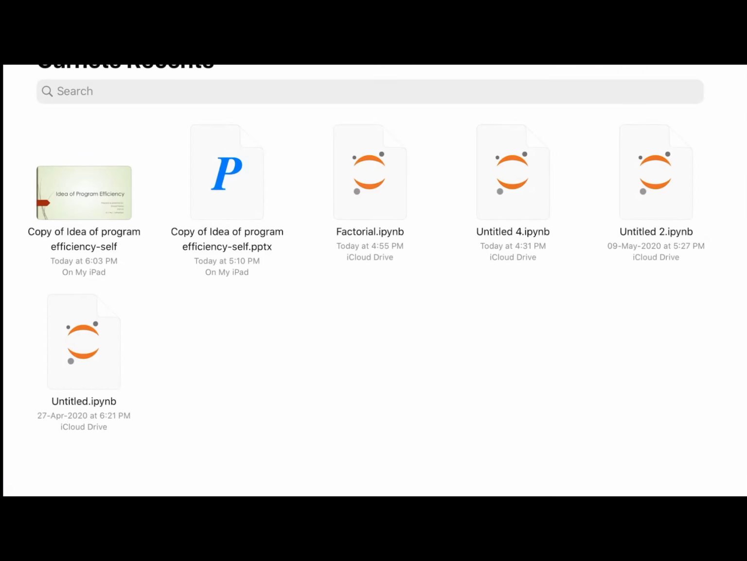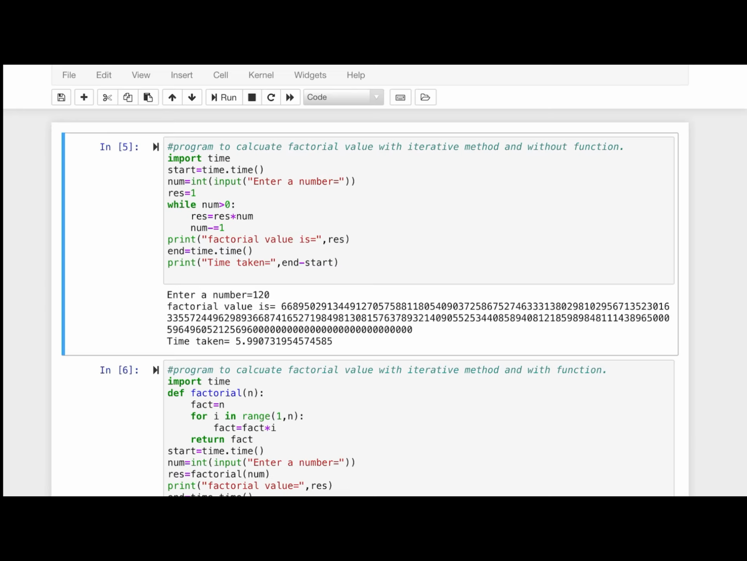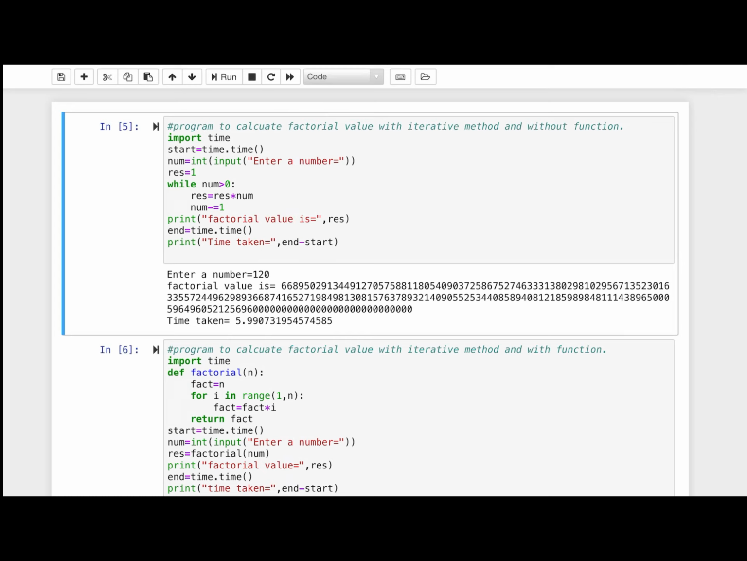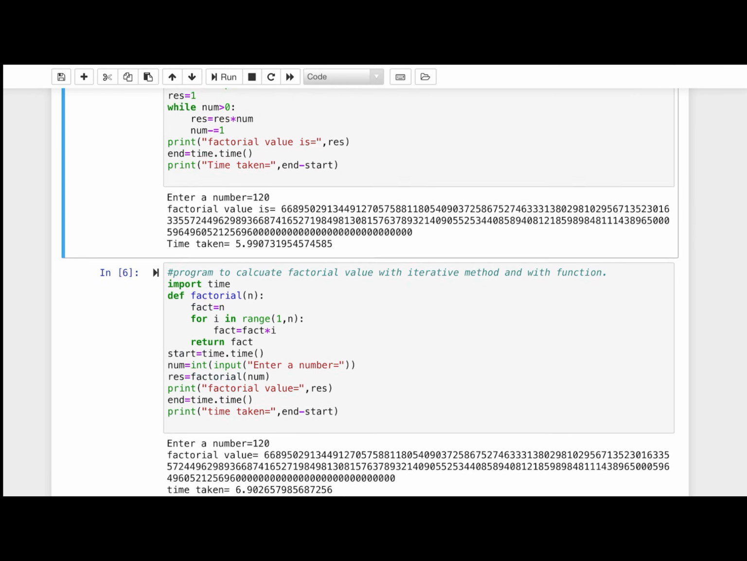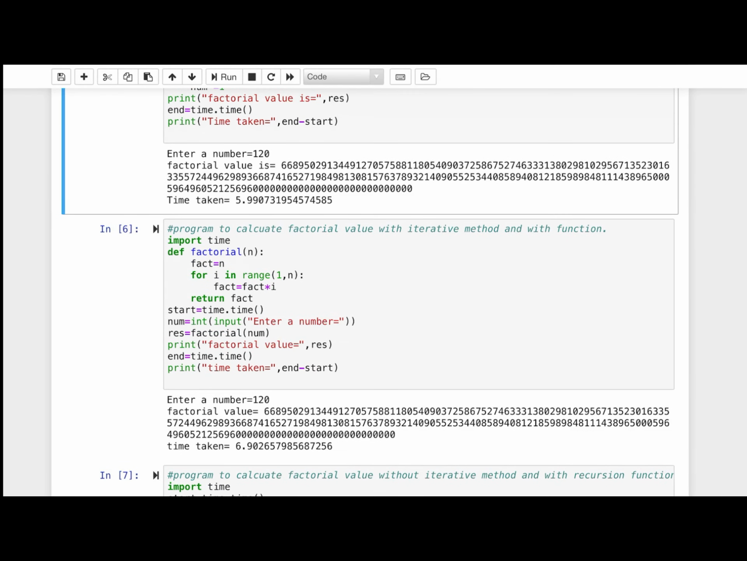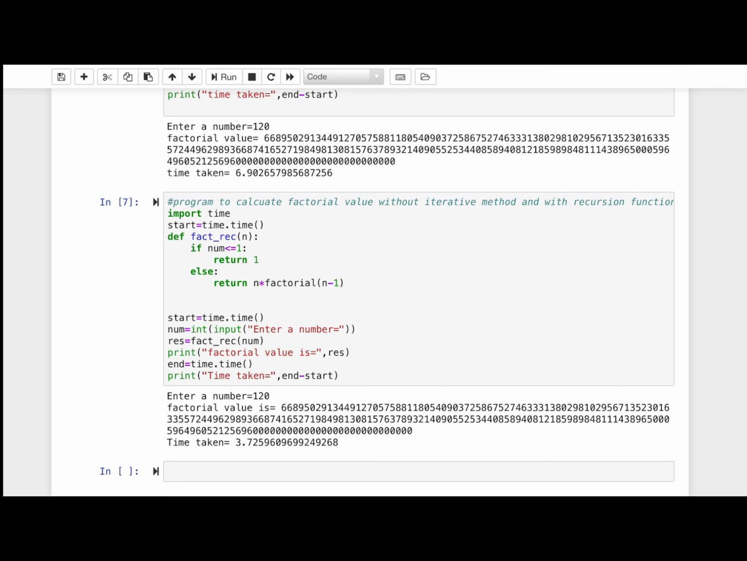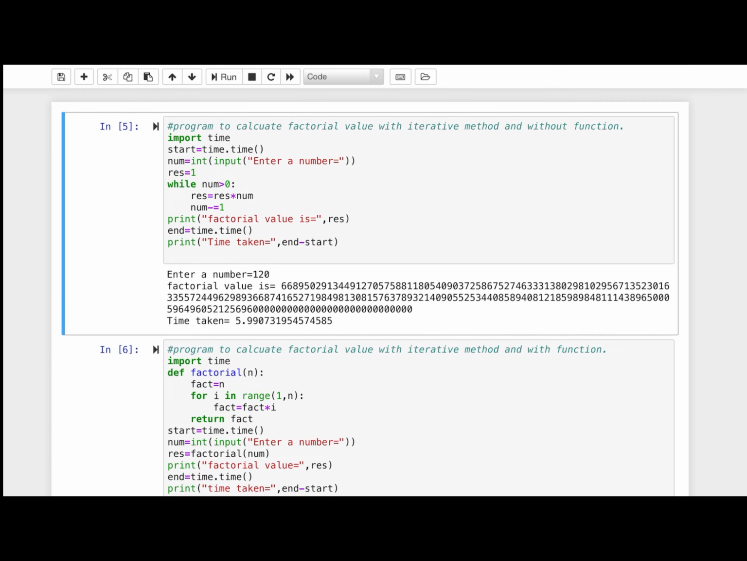So for this, we have some practical session. Here I have designed 3 programs to calculate the factorial value. One with the normal iterative method and without function. The second program with the iterative method but with the help of a function. And the last program is with the recursive method without iteration. So now we will decide which program will take less time.